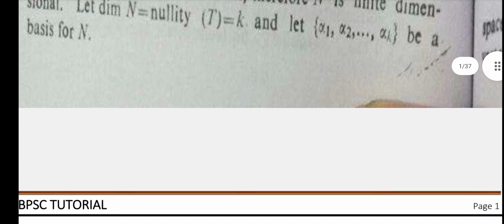N is a subspace of U. Since U is finite dimensional, therefore N is finite dimensional. So let the dimension of N, which is the nullity, be equal to k, and let alpha 1, alpha 2, up to alpha k be a basis for N.